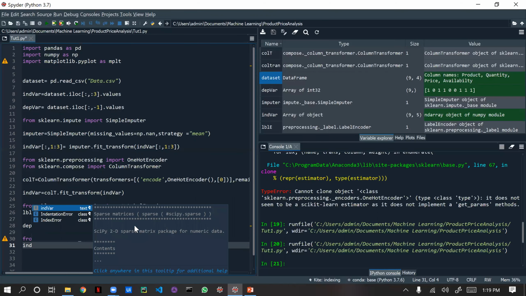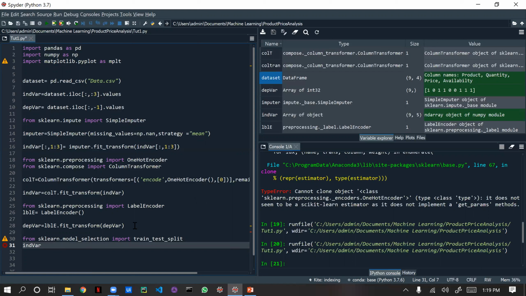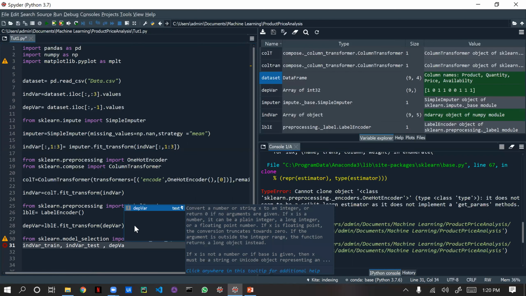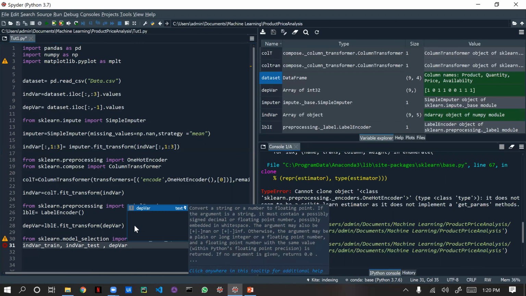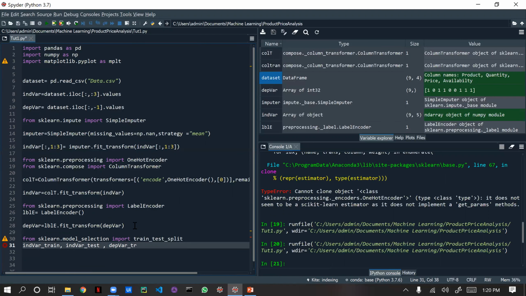What are the variables? We have the independent variable already, right? So indvar_train and indvar_test, comma, dependent var_train, comma, dependent var_test.